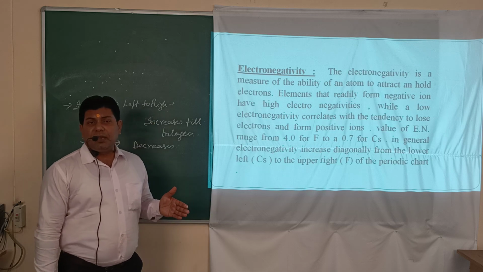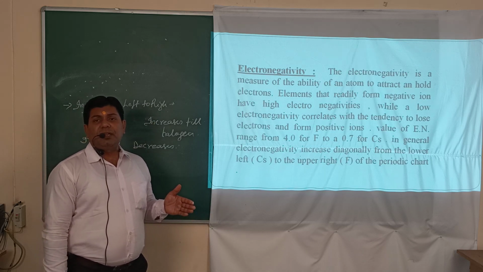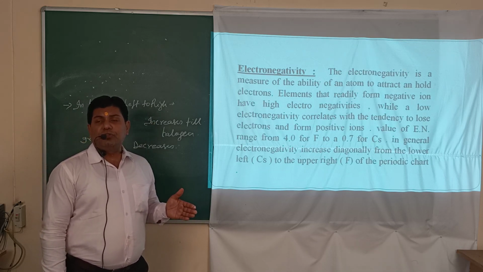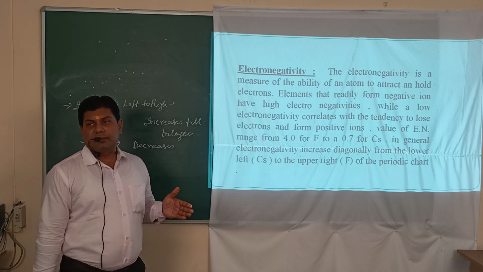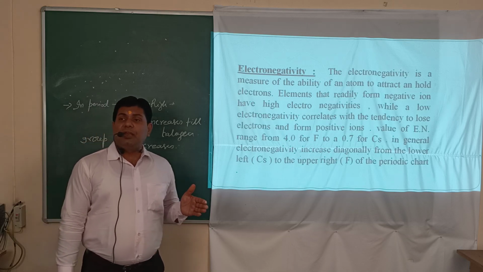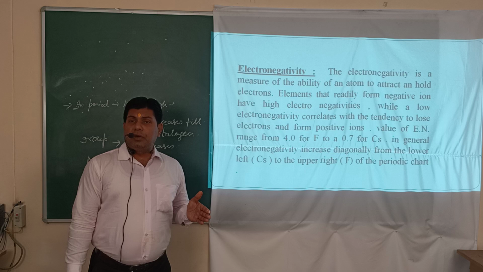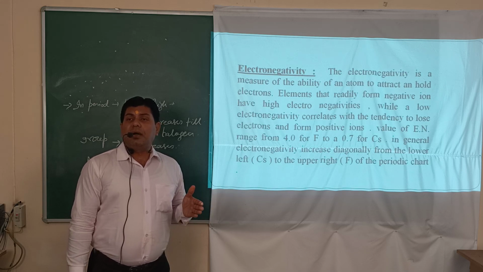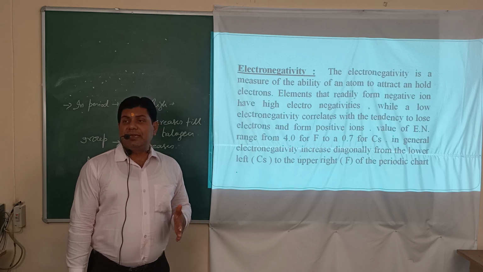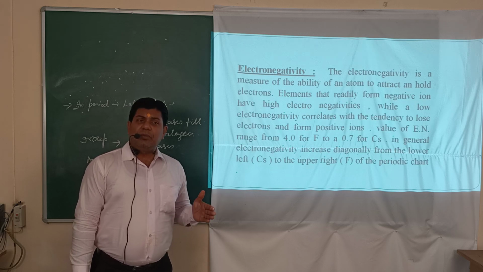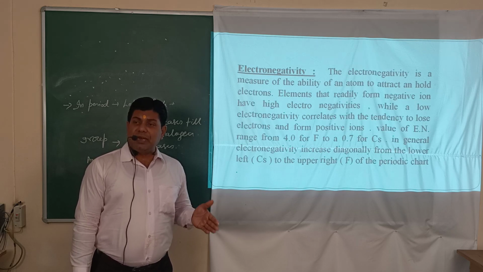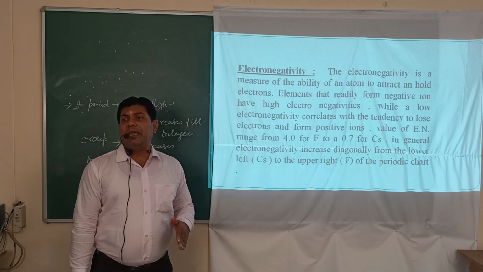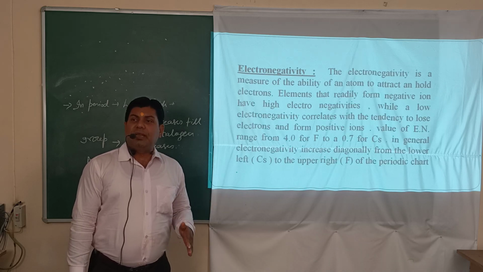That means in a period the reducing property decreases while the oxidizing property increases. That's why alkali metals are good reducing agents while halogens are good oxidizing agents, because alkali metals have a tendency to lose electrons while halogens have a tendency to accept electrons.